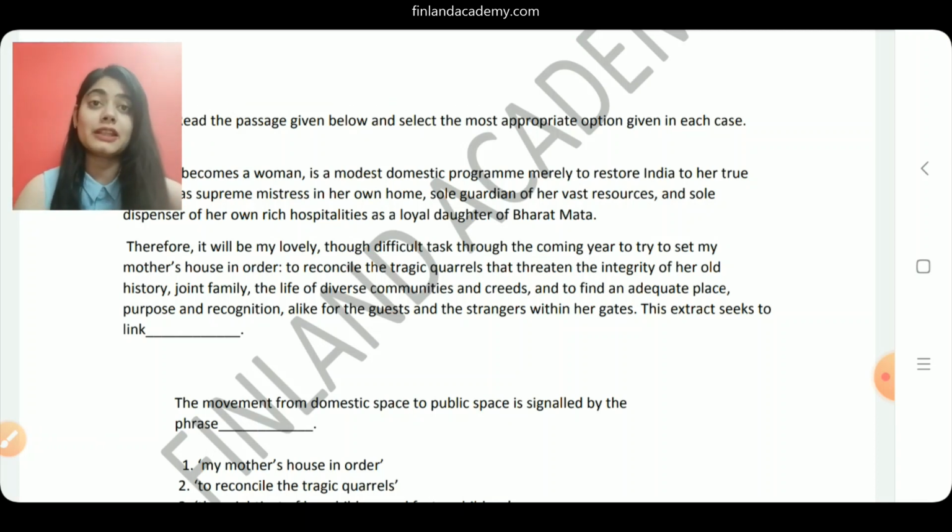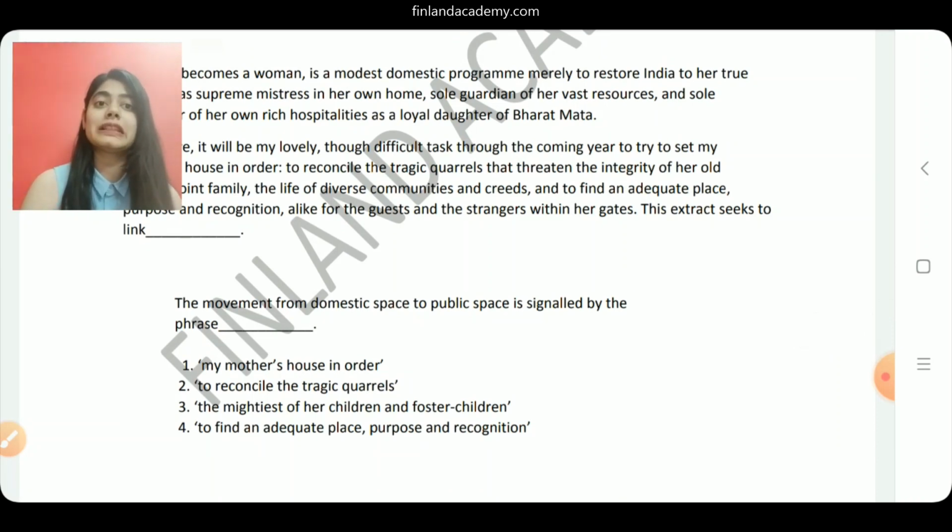Now, if you look at the other options, the second is to reconcile the tragic quarrels. So how do you move from domestic to public space? Or the mightiest of our children and foster children, again the same question. Or to find an adequate place, purpose, and recognition. Again, how do you move from domestic space to public space?